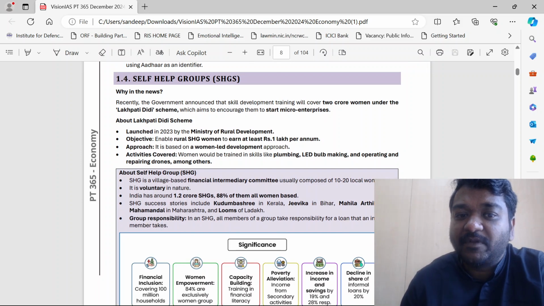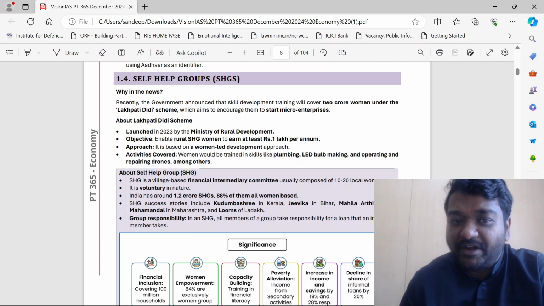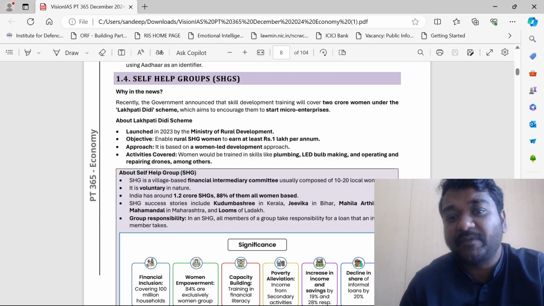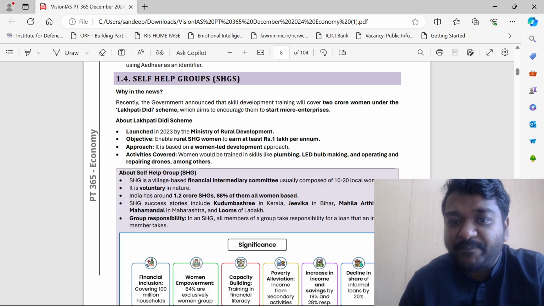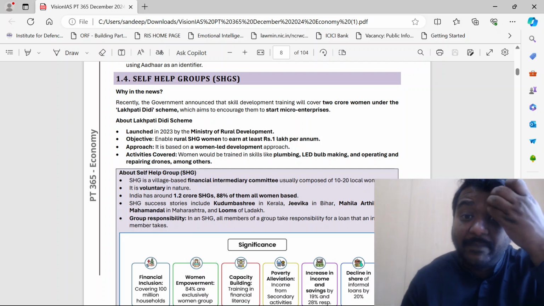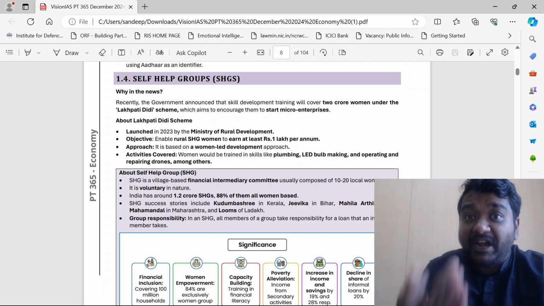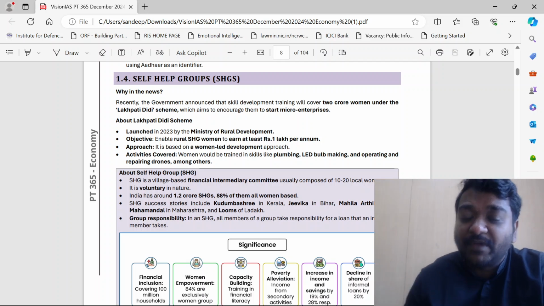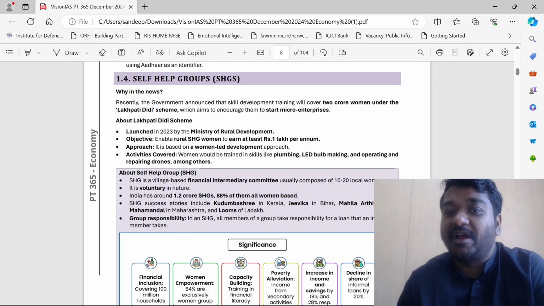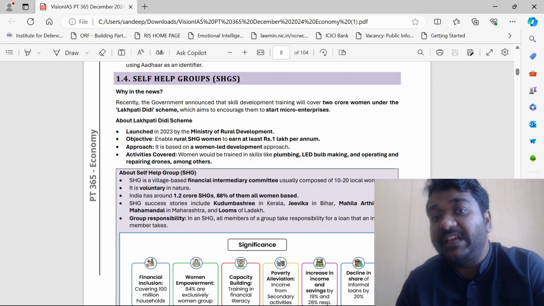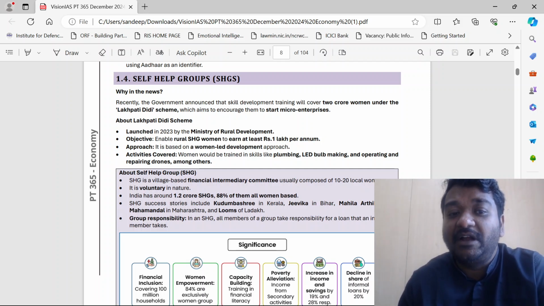Lakpati Didi scheme. Okay, the Lakpati Didi scheme was launched in 2023 by the Rural Development Ministry. And it will enable rural SHG women to earn at least rupees 1 lakh per annum. Can you imagine? Like 1 lakh per annum. It is not about giving something, but it is to start micro enterprises where a group of women will come together and try to start a business and earn income. So as they are going to ensure that at least 1 lakh per annum is earned, it is called the Lakpati Didi scheme.